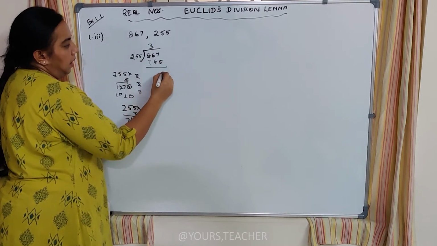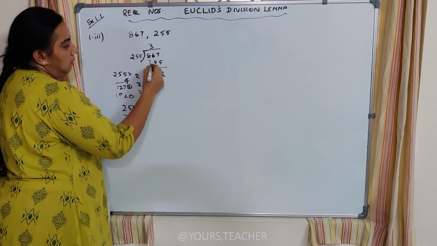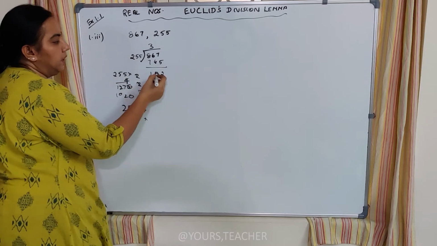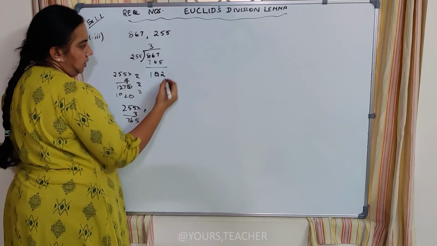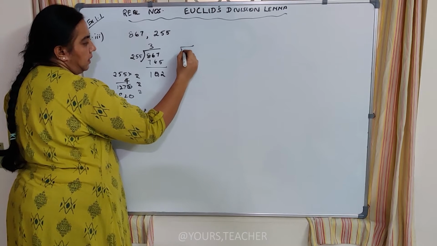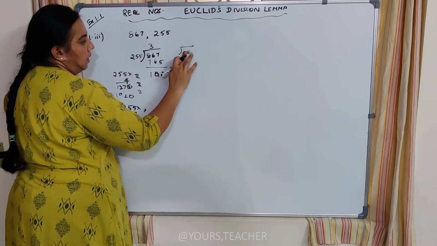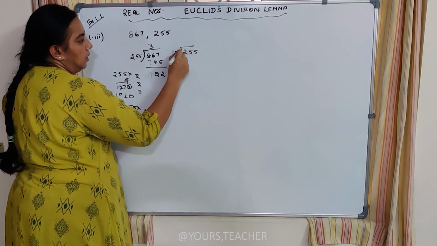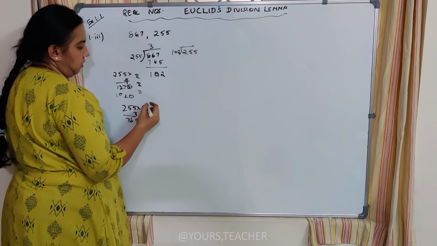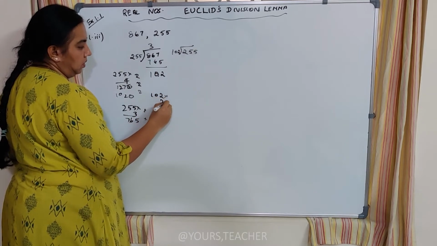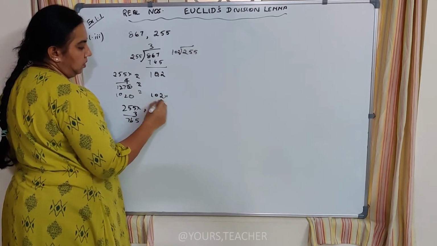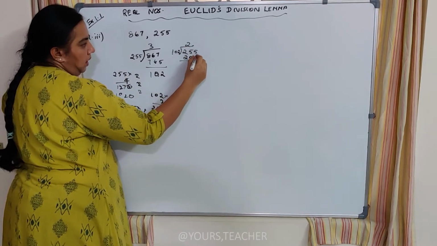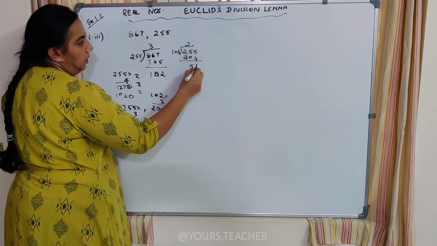Then I subtract. I get 2, 0 and 1. 102. Then again, I can't divide it any smaller, so I use this as the next divisor. Sorry. I use 255 divided by 102. Okay. So it comes 2 times, I think. 102 into 2. 2 2s are 4, 0. 1 2 is 2. So 2 times 2 is 204. And I get a remainder 1 and 5, 51.